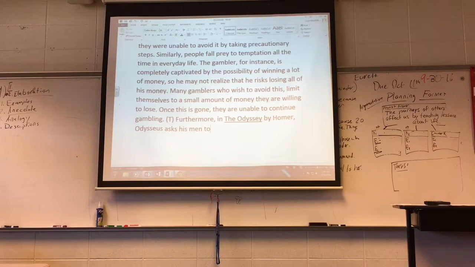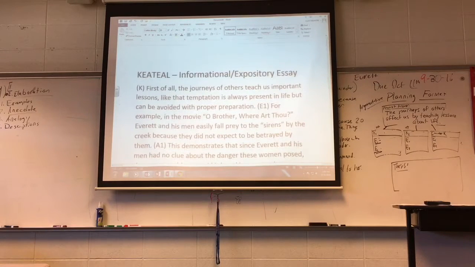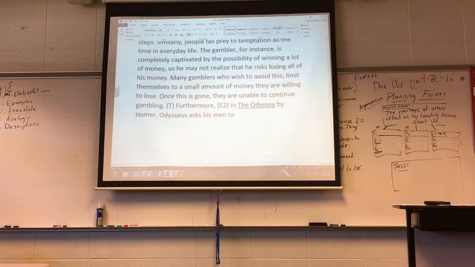In fact, let me go ahead and right here in this little spot, I'm going to write E2. That way you know that I've moved to my E2, because E2 happens right after this transition. So transition to furthermore, then I'm going to my next piece of evidence, which all matches up to KEATEAL. So if I'm looking at this as a checklist, I'm right here right now. Okay, I've done this, this, this, and this. Now I'm building this evidence. So I'm going back down here.